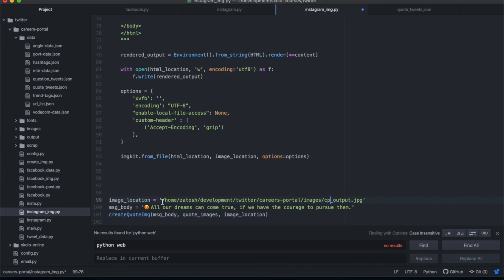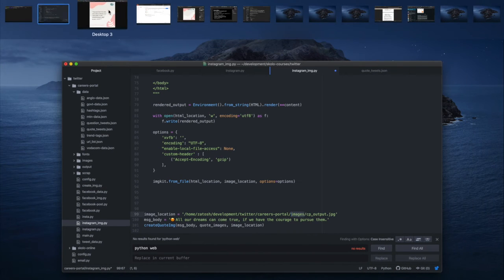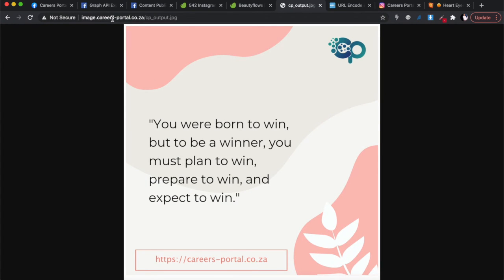So the physical path, or the absolute path, to that location is this, inside of my virtual private server. But this whole images folder is being served over HTTP under this server name, image.careers.co.za.